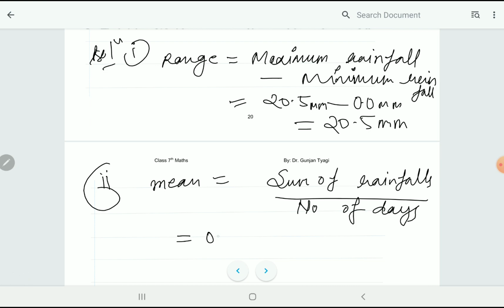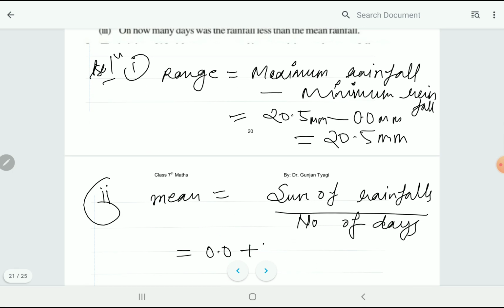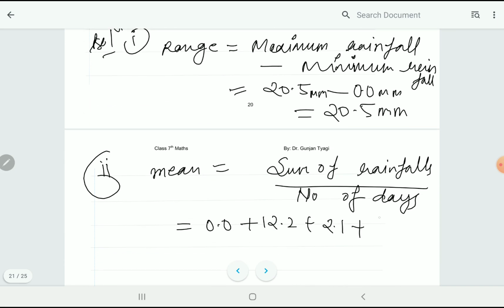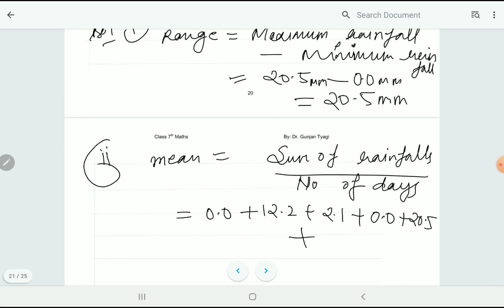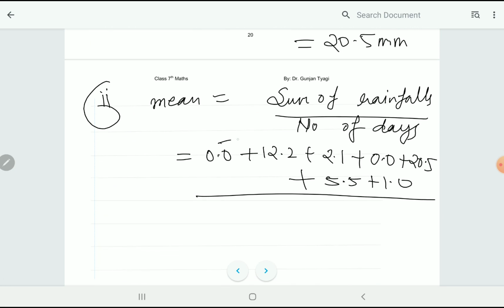Sum is equal to 0.0 plus 12.2 plus 2.1 plus again 0.0 plus 20.5 plus 5.5 plus 1.0. Divide by the number of days: 1, 2, 3, 4, 5, 6, 7. There are 7 days in total.